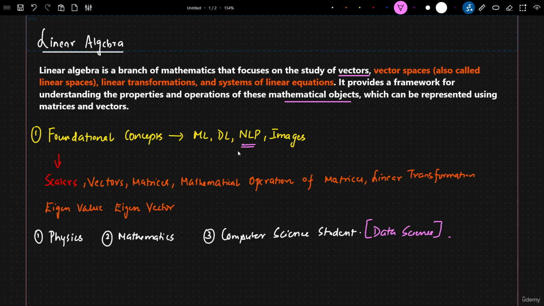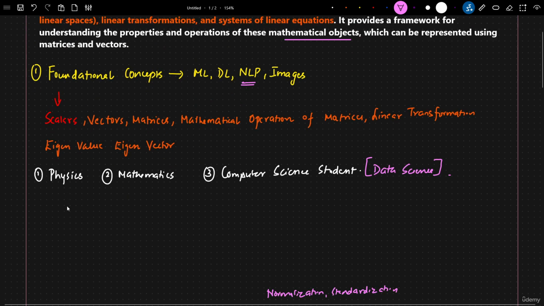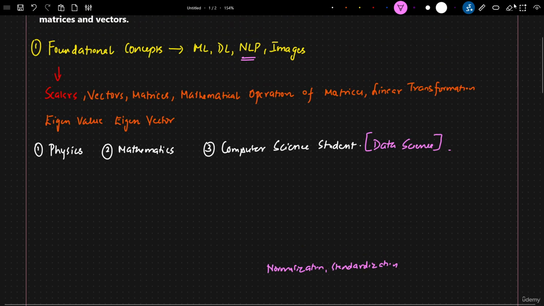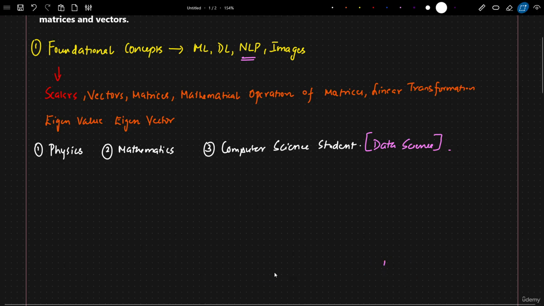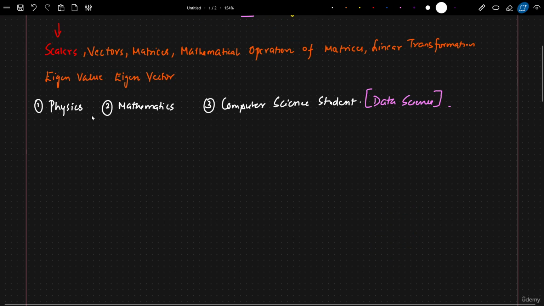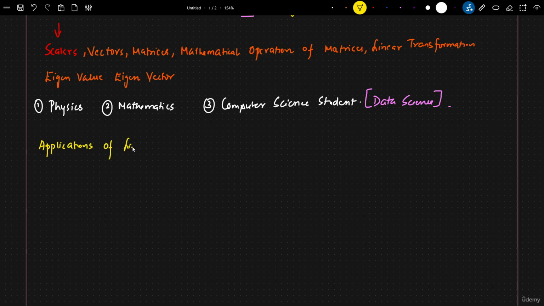We'll discuss more about this as we go ahead. I've written normalization and standardization, which I will discuss later, but let me first talk about some of the important applications of linear algebra.